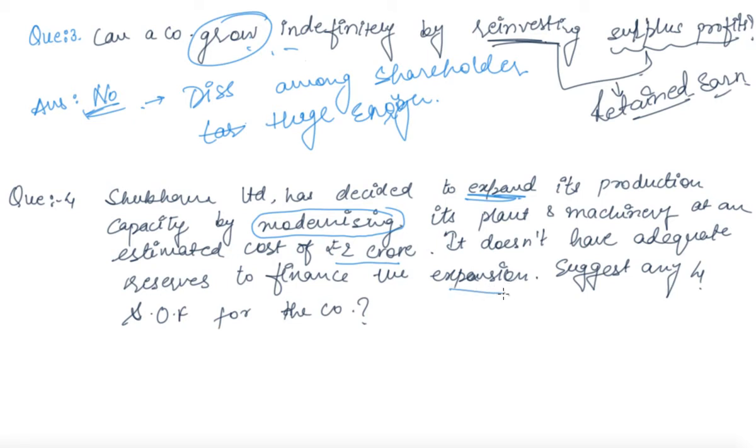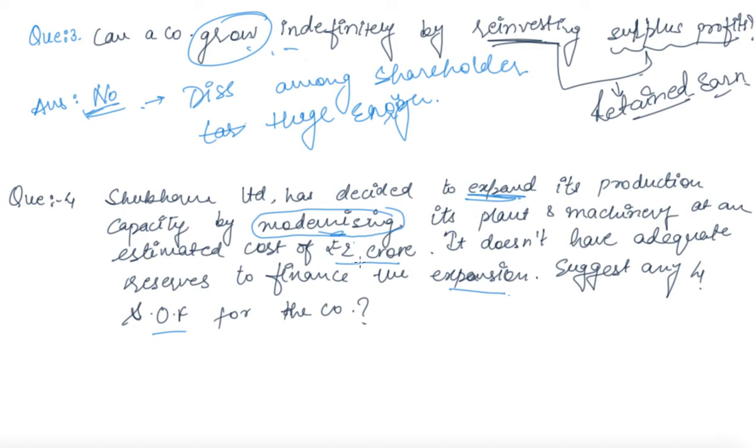They are not saying whether they want to acquire that machinery on lease or go for purchasing it, right? They just want to expand production capacity, and they are asking which source of finance is good for the modernization.